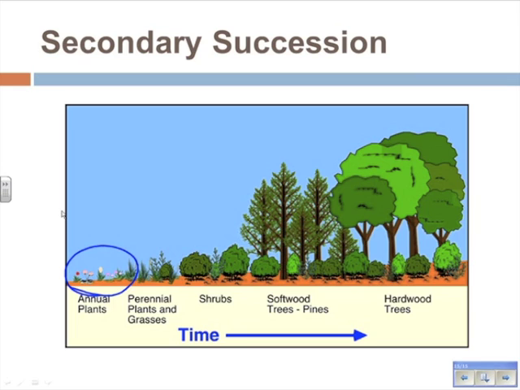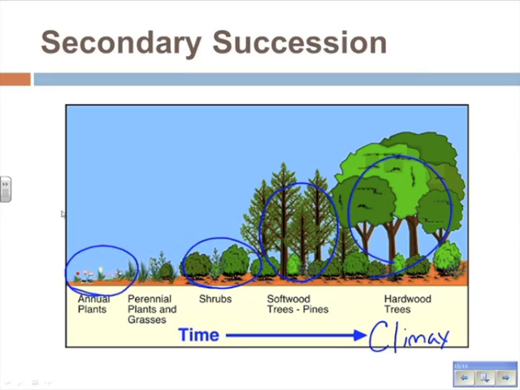So we've got small grasses and shrubs that start to grow. You see over time, the shrubs get bigger and then start to develop into trees, and eventually you get to larger trees. We still get to this climax community situation, okay? It's the most developed biological community that we have.